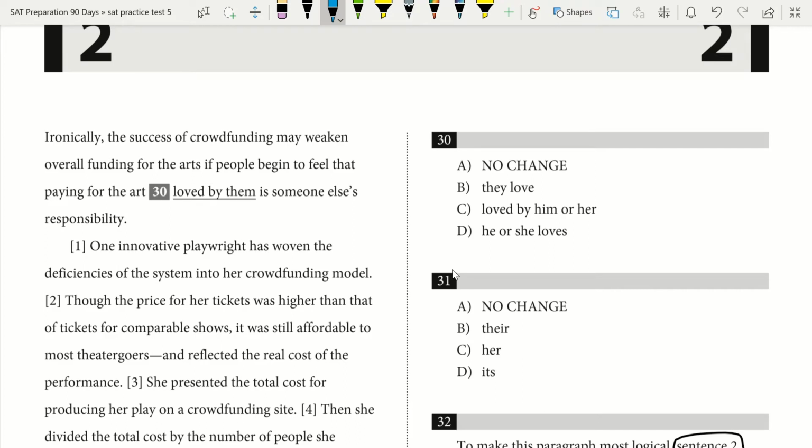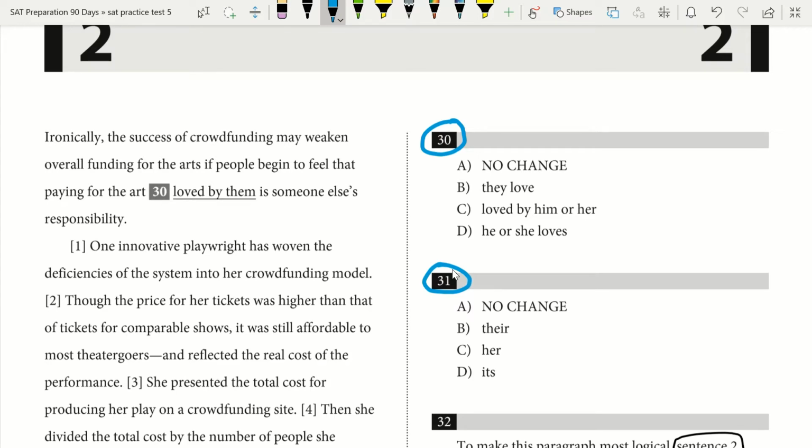Today I have two SAT writing tips and tricks for you that deal with antecedents and pronouns. So we're going to go ahead and get started. What it's going to deal with in this case are going to be questions 30 and 31. So I'll illustrate this tip and trick as I go through these two questions so you'll be able to see it in action. So tip 1 is going to deal with the antecedents.